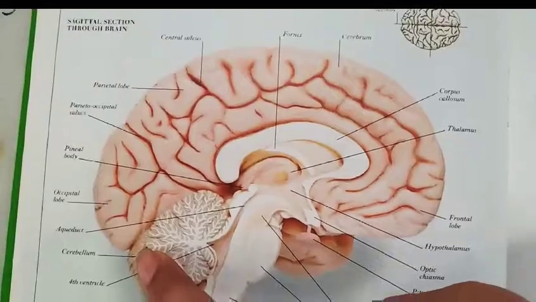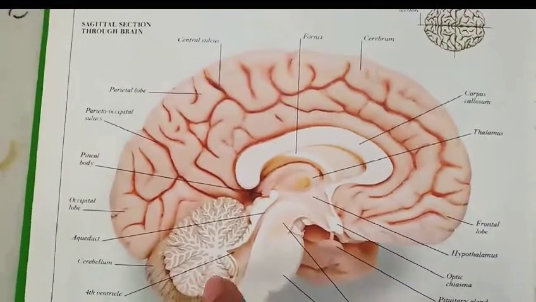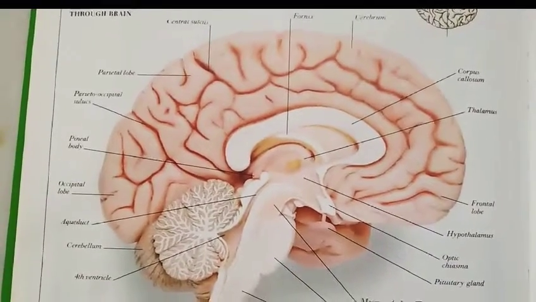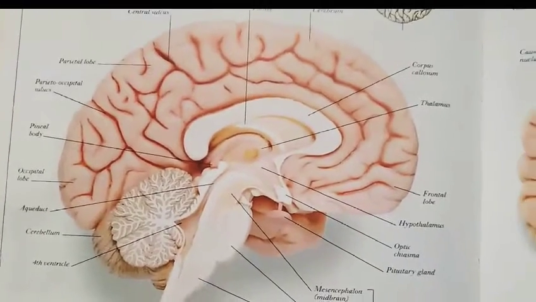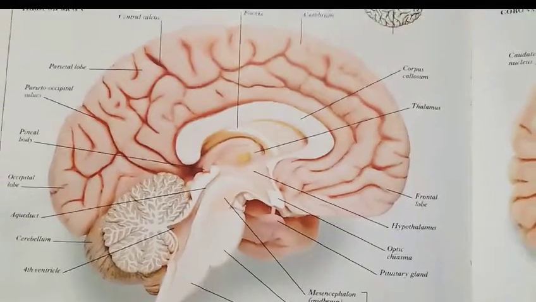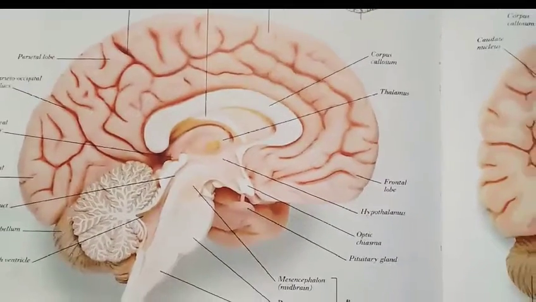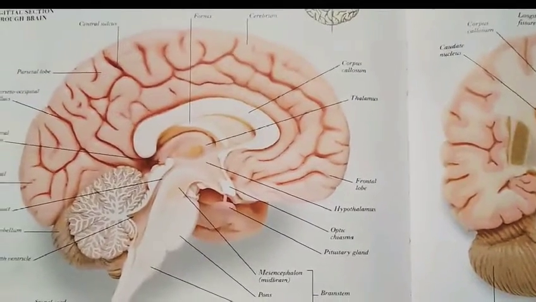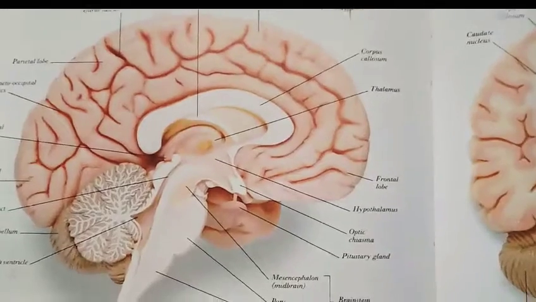Cerebellum, you can see here, it is a portion which is the lining portion, and the pons varolii, the same thing which I present here. Now the cerebellum helps in the coordination of the muscular activities and also helps in the maintenance of the posture and the equilibrium. And the pons varolii is a bridge between the two cerebrum hemispheres. Here is the bridge. Okay, it helps in the coordination of the activity of the eye and the ear, and also helps in the regulation of the respiration.